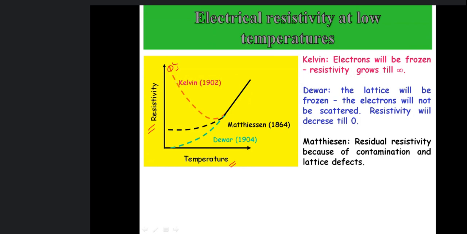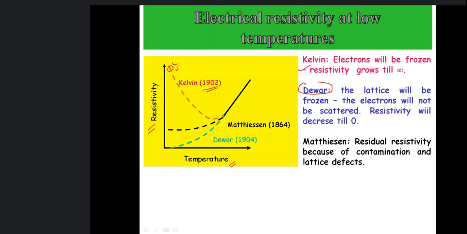Resistivity increases. So he said that electrons will be frozen, means with decrease in temperature, movement of electrons will be restricted or they will be frozen. They will not move at all, and the resistivity will go to infinity. This was the idea given by Kelvin. It was given in 1902.